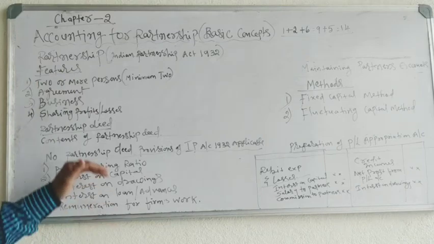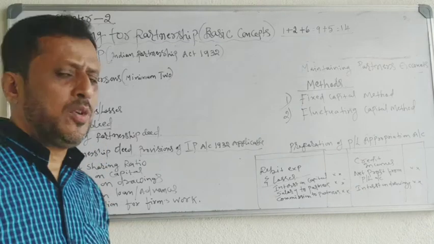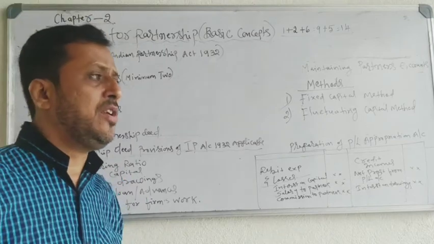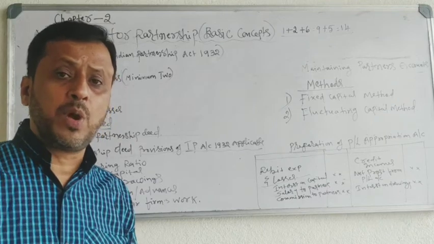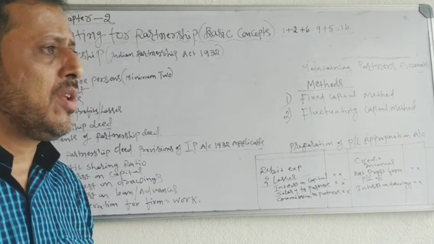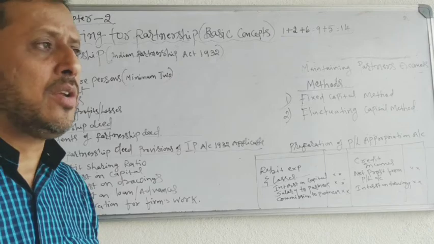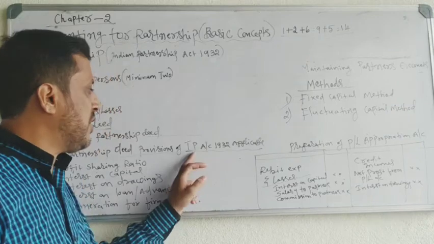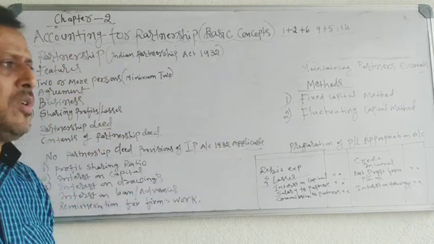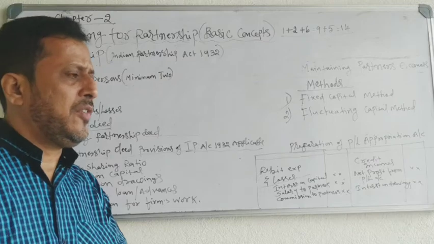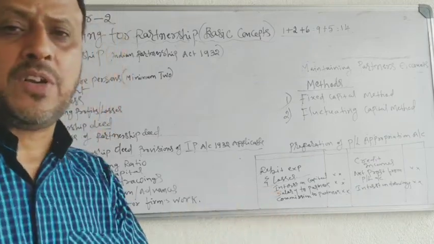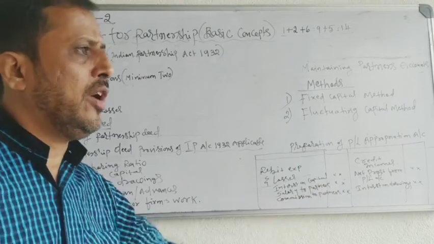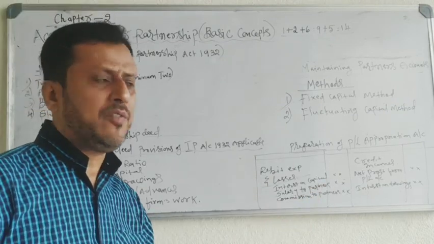Now, you have one more question. Suppose there is no partnership deed. When there is no partnership deed, then what are the provisions you have to follow? When there is no partnership deed, partners must follow the provisions of the Indian Partnership Act of 1932. If you have not written the profit sharing ratio in the partnership deed, then you have to follow the rule of the Indian Partnership Act of 1932.